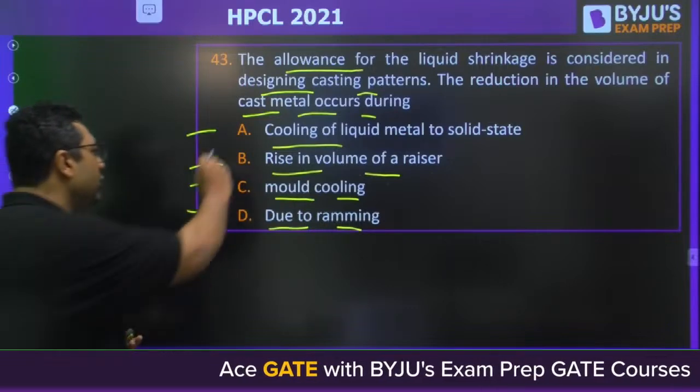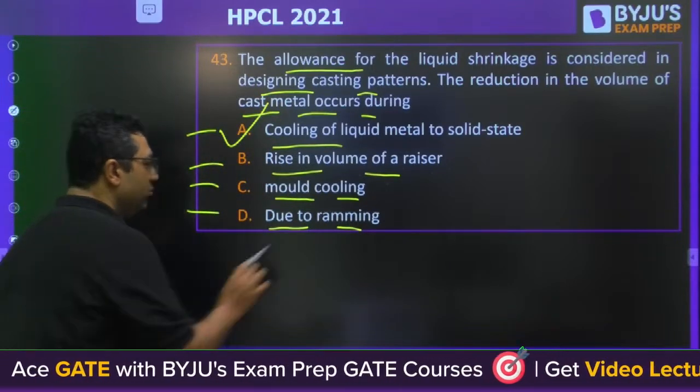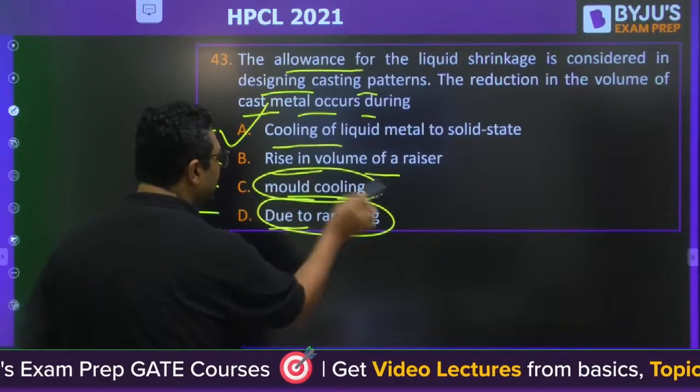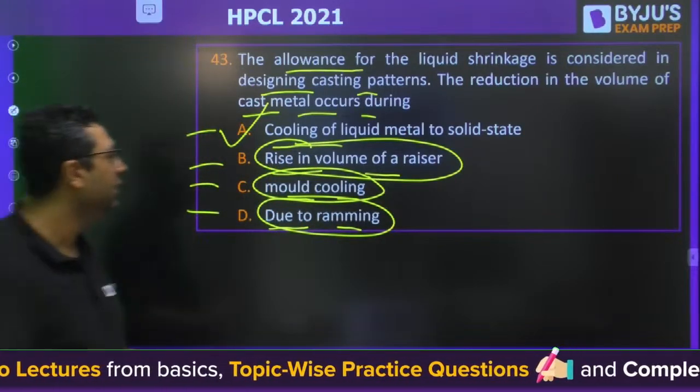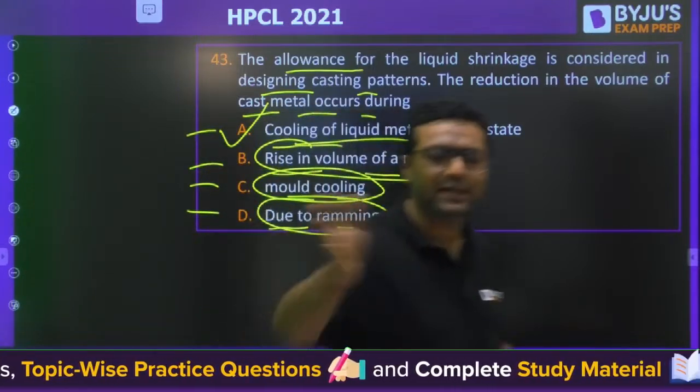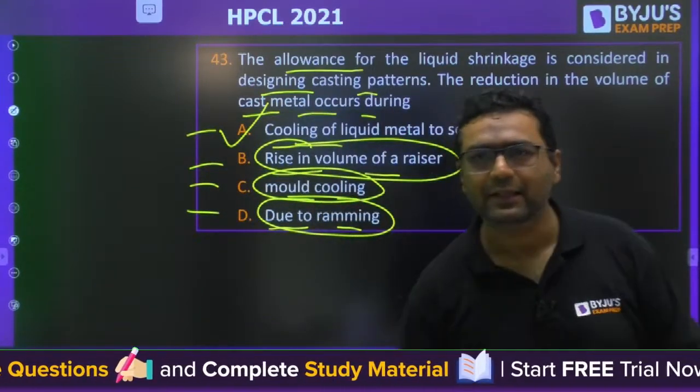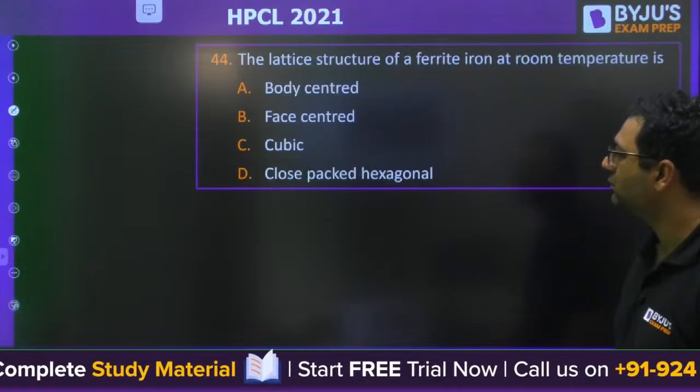So the answer for this would be A, because for mold cooling and ramming we are not providing the shrinkage. Shrinkage happens whenever molten metal is getting cooled. Is it clear? The answer will be A for this.